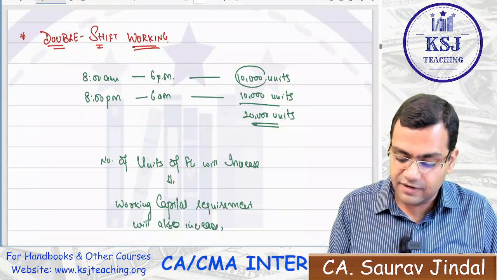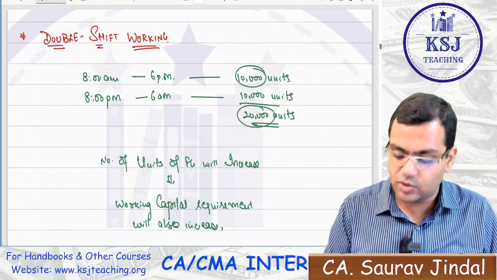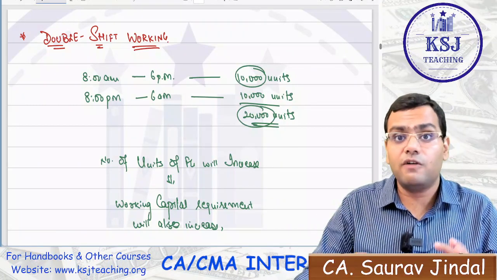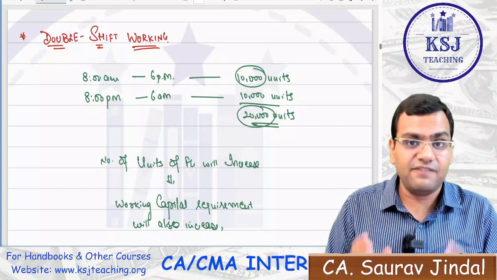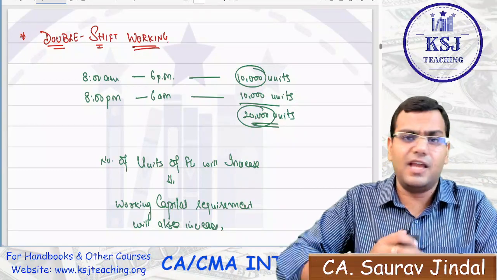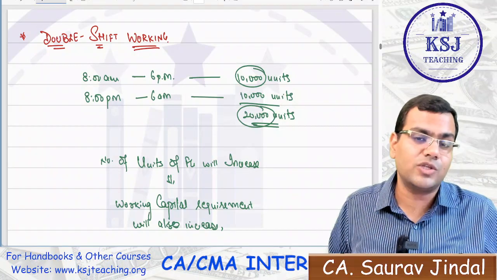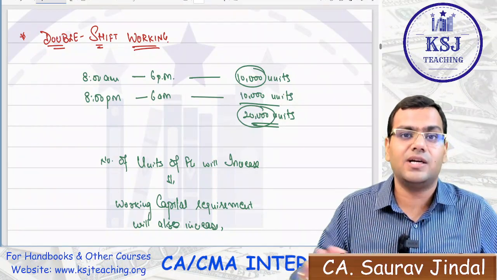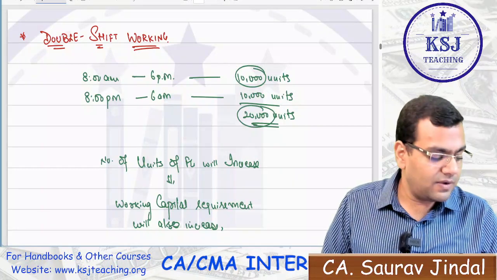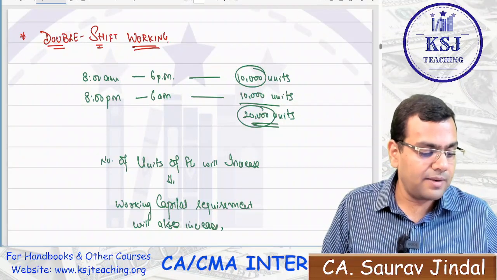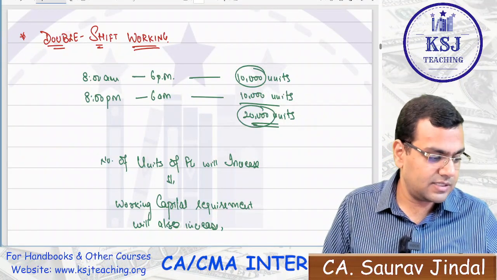Because earlier you were manufacturing 10,000 units, now you are manufacturing 20,000 units. You will need more raw material, more effort, more labor, everything will be more. So the overall investment earlier was on 10,000 units, now it is going to be on 20,000 units. So obviously the working capital requirement will increase, isn't it?